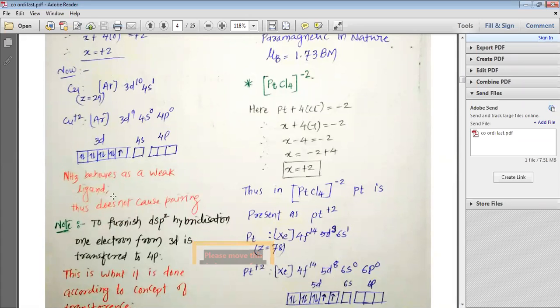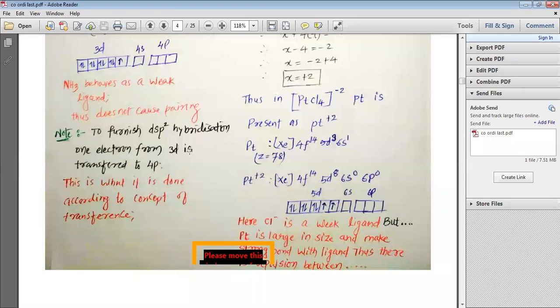NH3 behaves as a weak ligand, thus does not cause pairing. So here you can see, my dear students, NH3 being a weak ligand does not cause pairing. Here we need to understand that to furnish dsp2 hybridization, 1 electron from 3d is transferred to 4p. So please remember, this is an exceptional case, my dear students, that [Cu(NH3)4]2+ is considered to be square planar, and that is why this 1 unpaired electron present in 3d is being moved to the 4p orbital.